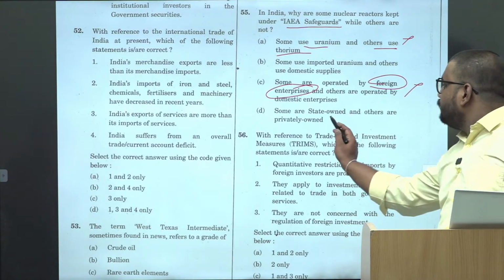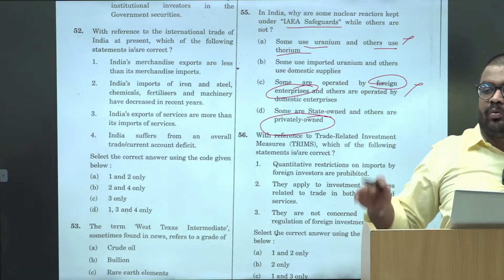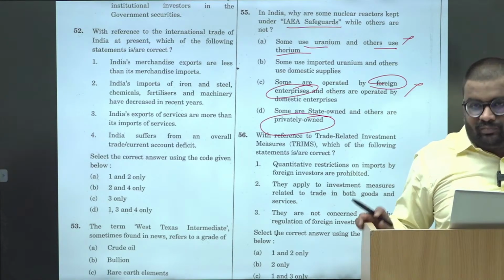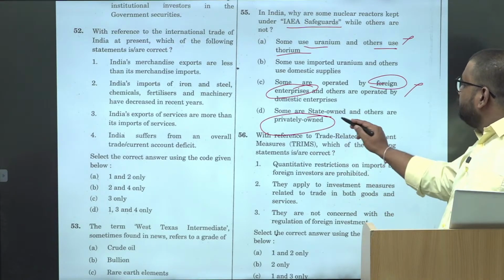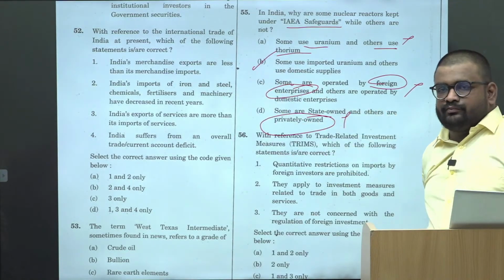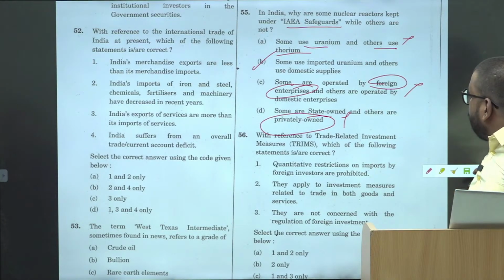Some are state owned, other are privately owned. Again, like I mentioned, nuclear energy is completely monopoly of state, मतलब government overall. So there is no privately owned. This is also eliminated. Yeah, so this is again application of the basic knowledge to eliminate.